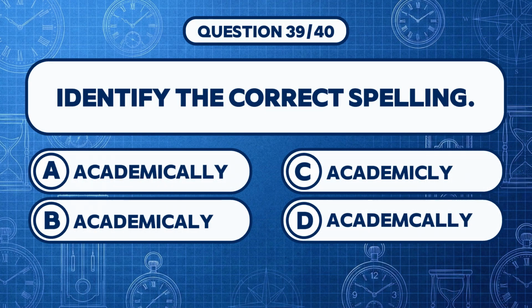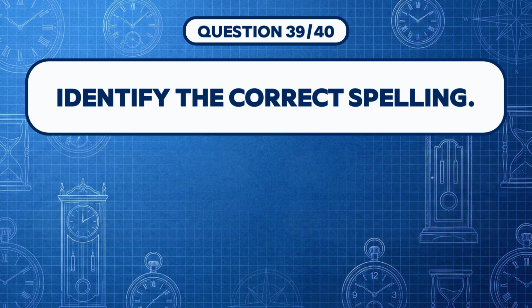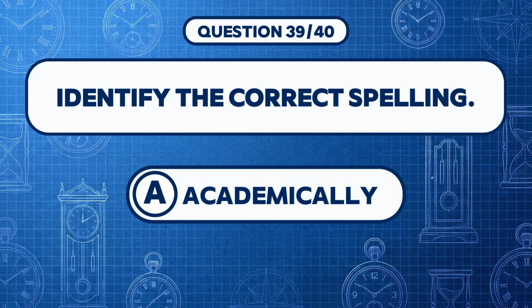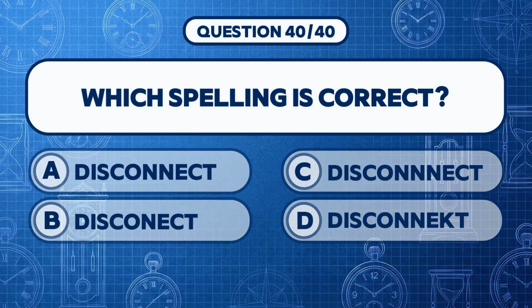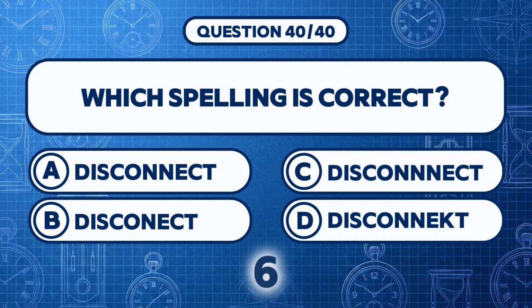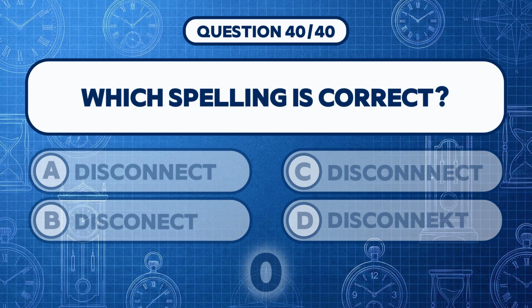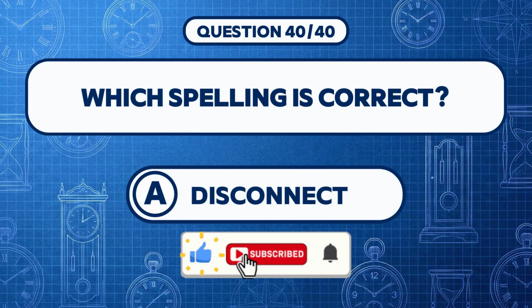Identify the correct spelling. Answer A. Academically. Which spelling is correct? Answer A. Disconnect.